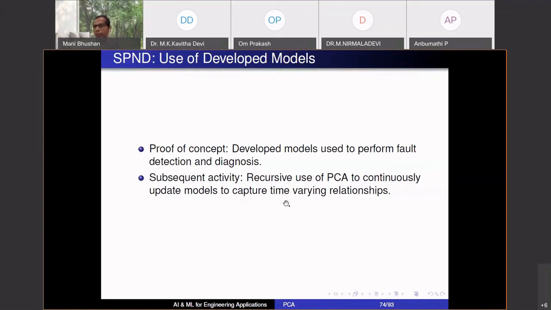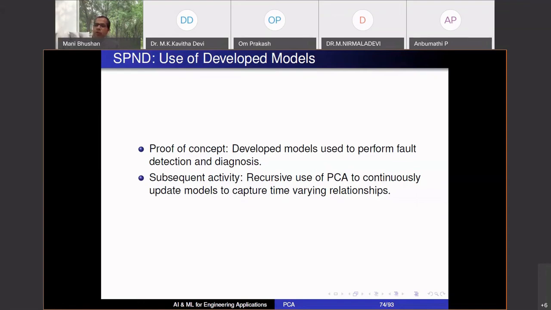Subsequently, there is a lot more work we have done, and this PCA we have used recursively. The problem with a PCA based approach or any data driven approach is that the models have no physical basis. So as the process system evolves, the models can keep changing, right? They are an artifact of how the system was operated at that point in time.